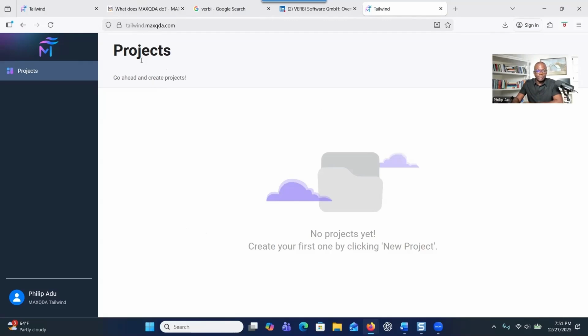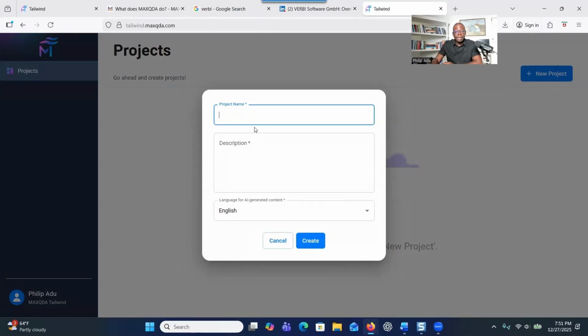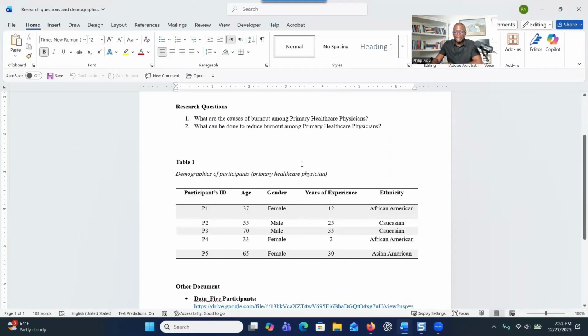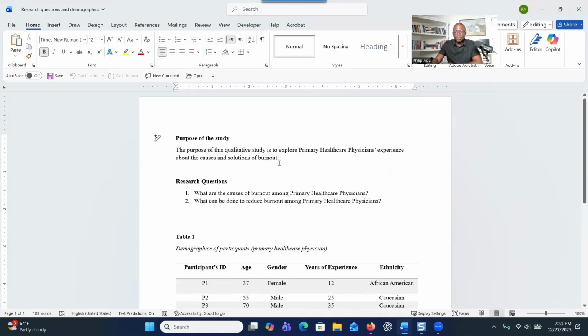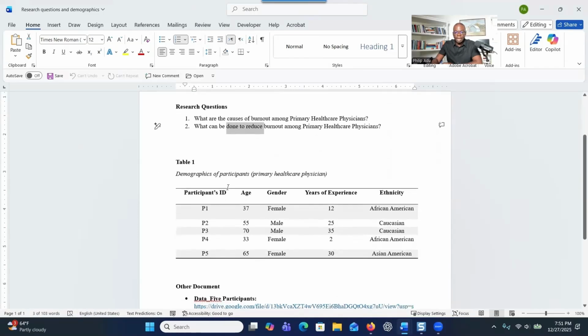So you have your projects here, and if you want to create a new project, you just have to click on new project, and then you give a name to the project. Let me show you the data we're going to use. I've been using this data for a long time, and I'm going to try and see what I get. I'm focusing on burnout among primary healthcare physicians, and specifically on the causes and the solutions of burnout. Let's see what we're going to get. I have 5 transcripts, and these are the demographics.